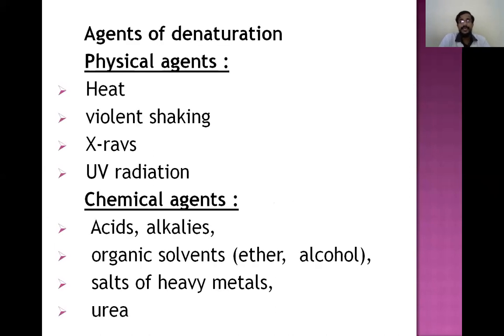These are the denaturing agents, the physical and chemical agents: heat, violent shaking, X-ray, and chemical agents like acids, alkalis, and organic solvents. All these agents cause denaturation. If any proteins are exposed to these agents, they undergo denaturation and lose their properties. That's why if enzymes are heated beyond 60 degrees, they lose their properties. If our body is exposed to more heat, alkalis or acids, different enzymes and hormones will lose their activity because of denaturation.